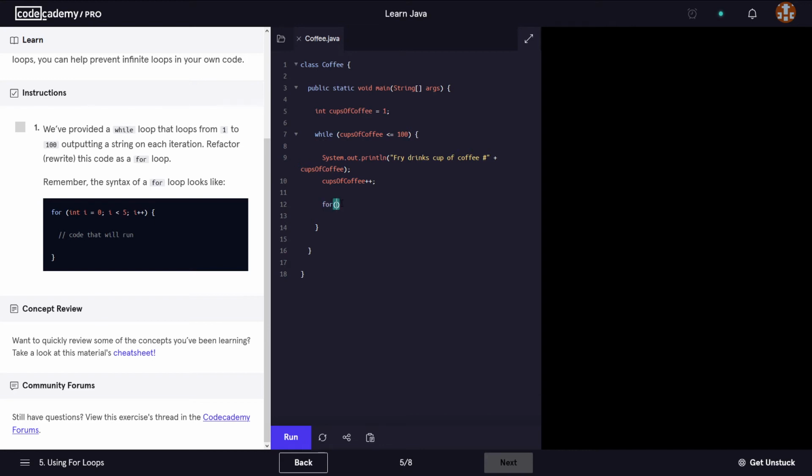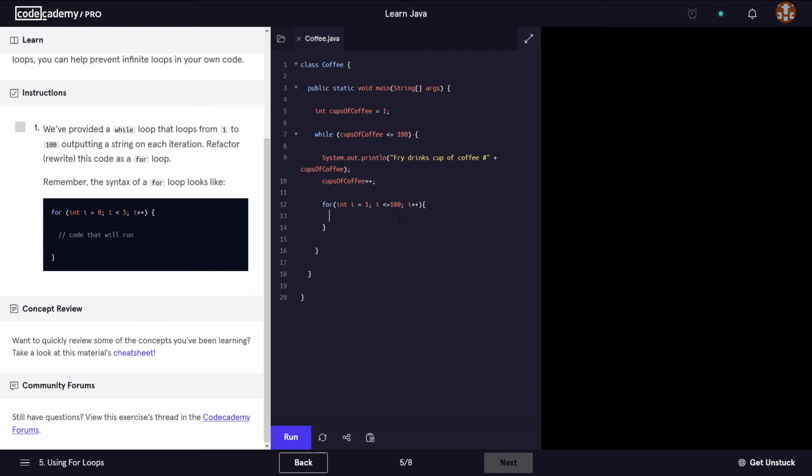Okay, and we're gonna say int i equals 0. Okay, so we want to print from 1. Okay, it starts at 1 initially. We have to give it a condition. i is smaller or equal to 100. And then we say i++.